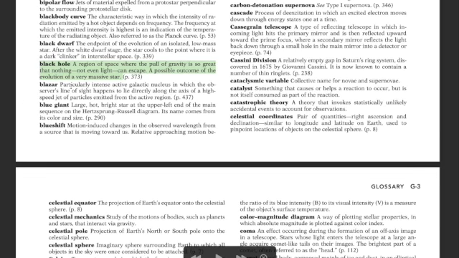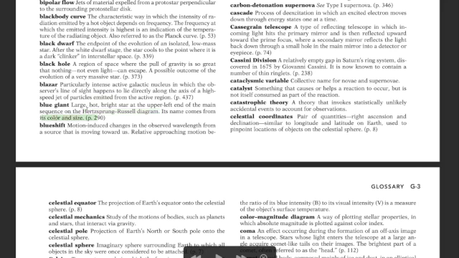Next is blazar, a particularly intense active galactic nucleus in which the observed line of sight happens to lie directly along the axis of the high speed jet of particles emitted from the active region. Okay, next is blue giant, a large, hot, bright star at the upper left end of the main sequence of the HR diagram. Its name comes from its color and size.